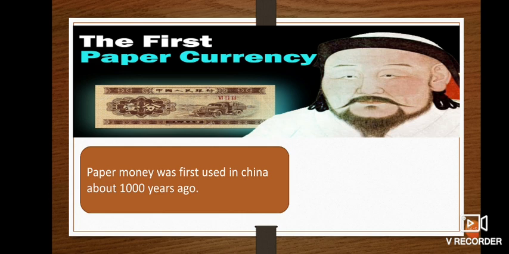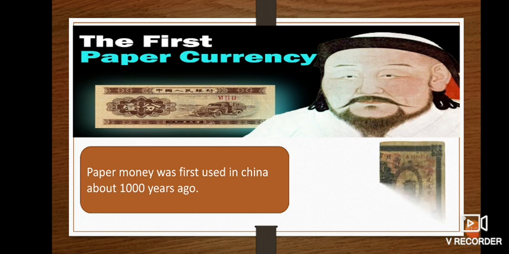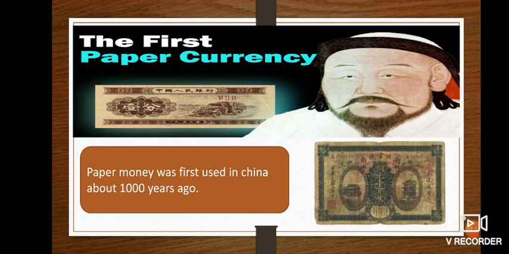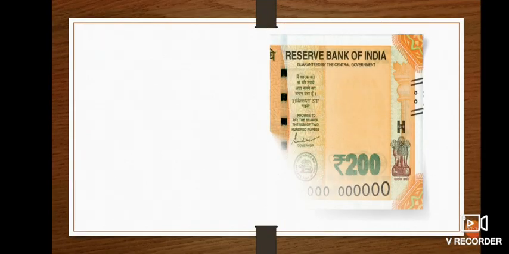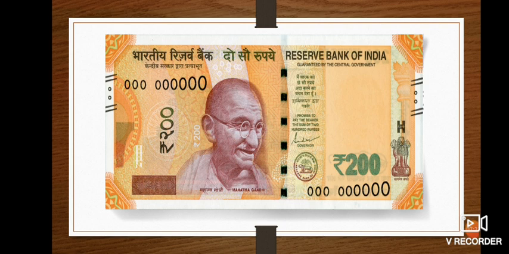Now let's see the first paper currency. Yes, paper money was first used in China about 1000 years ago. So you can see here the first note. Yes, this is the first note which was invented by China. Remember this, paper money or notes have no value of their own, but a note is a promise.